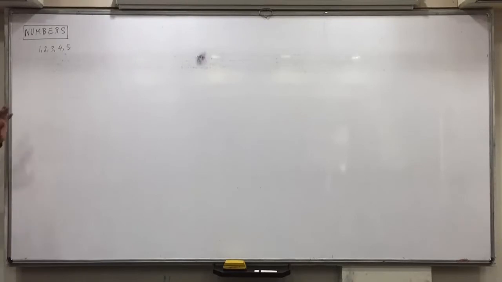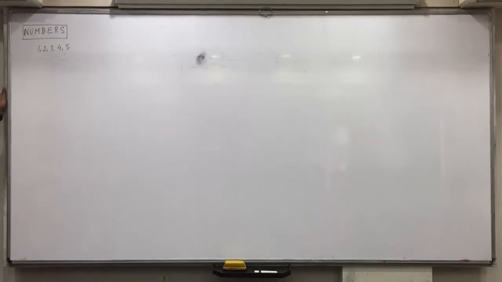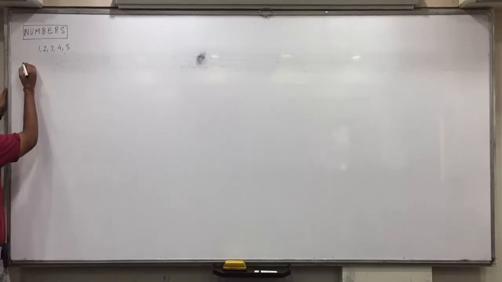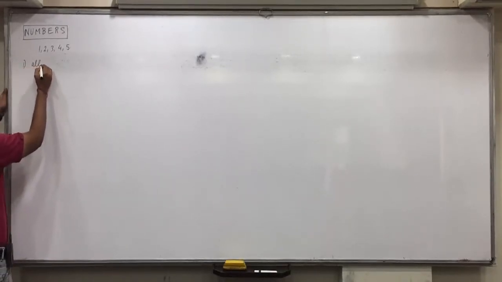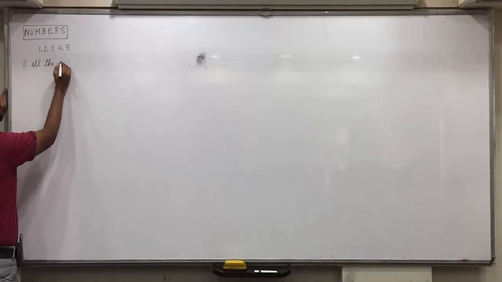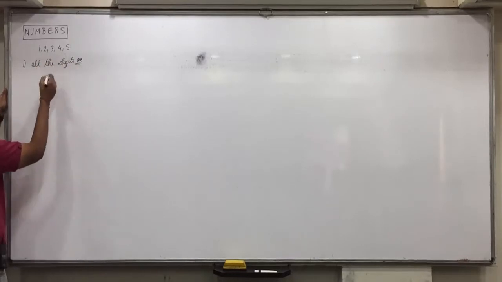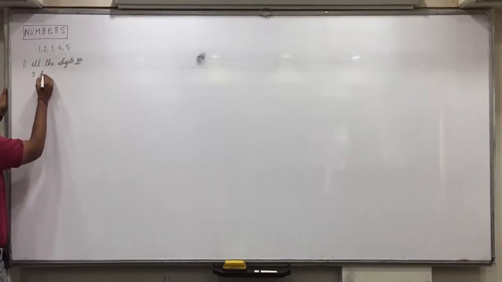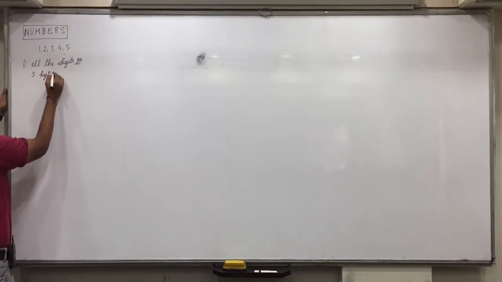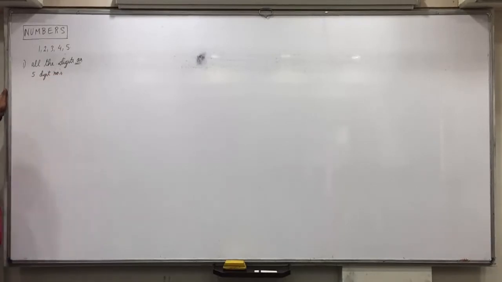Now, if they ask you how many numbers can be formed using all the digits, or how many 5-digit numbers can be formed, it means one and the same.